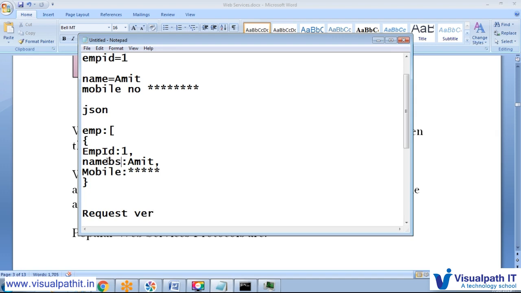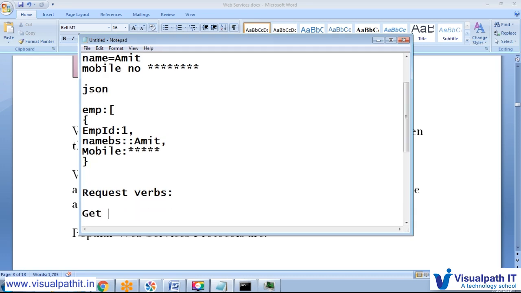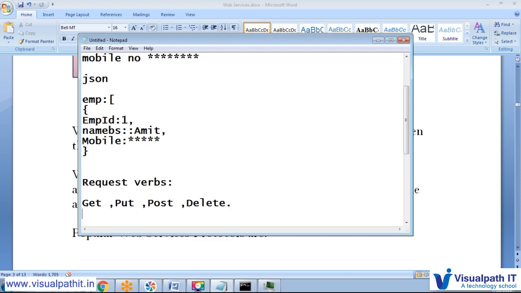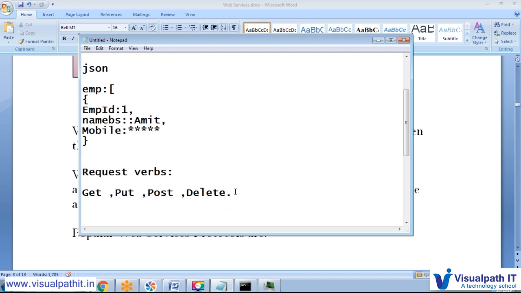Request verbs are like get, put, post, delete. Here they define what the request is and what the request has to do. So that definition is called a request verb. Again we have a request header.